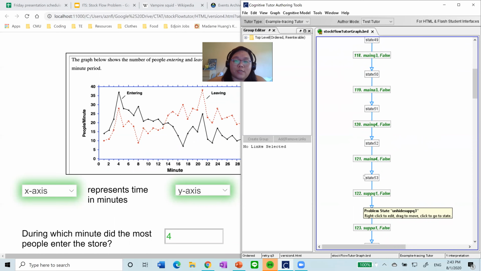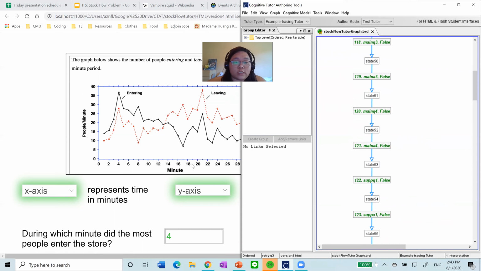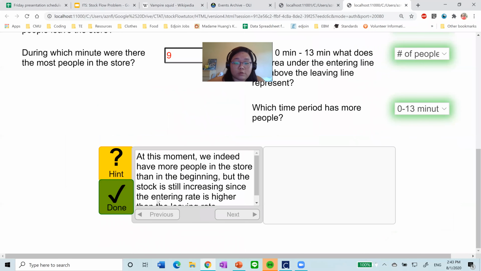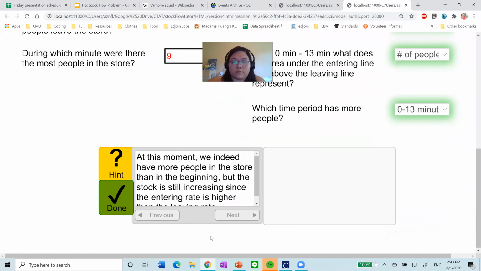This was the first time I used CTAT. I did the majority of the building, such as the front end and a lot of the nodes on the back end. My partner actually led the way on the comments. She wrote all of those comments and put them in for me. So that detailed feedback is what she provided, and that was very useful.